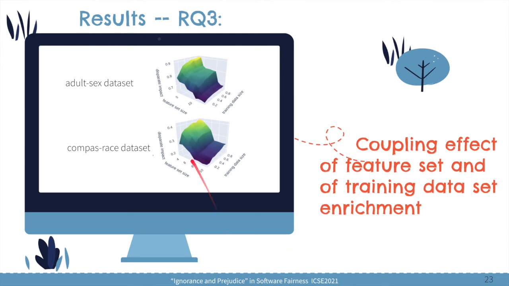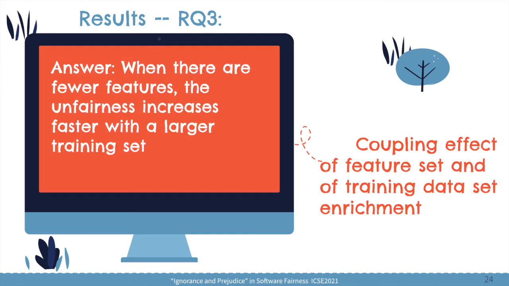We can see from these plot examples that when there are fewer features, the surface rises more steeply. This observation indicates that when there are fewer features, the negative impact of larger training data on fairness is even more significant. Based on this, our answer to the third research question is that when there are fewer features, the unfairness increases faster with a larger training set.